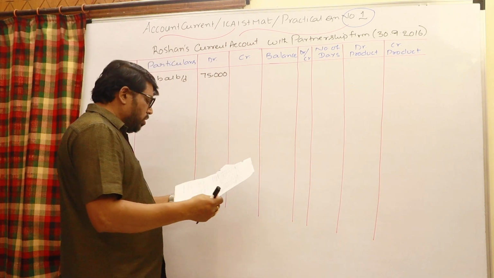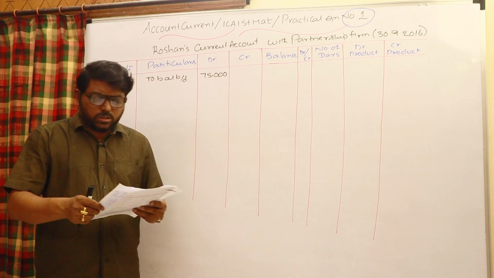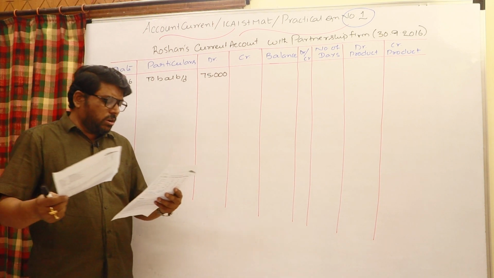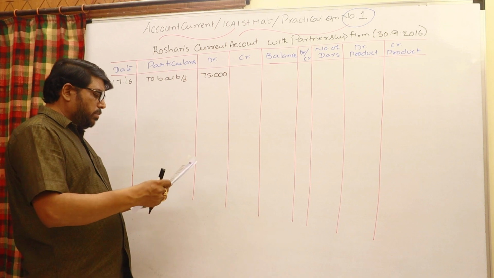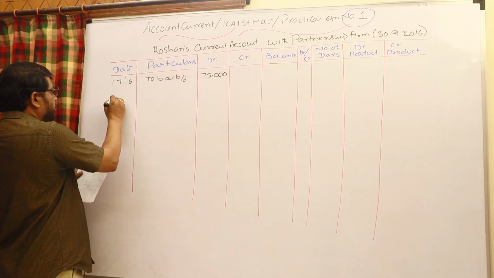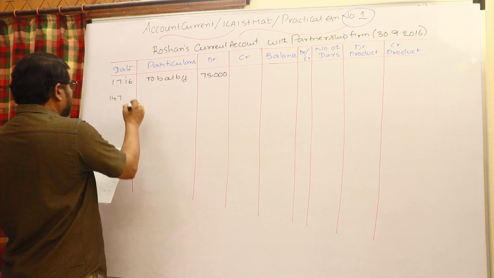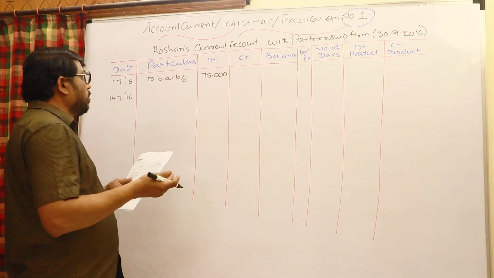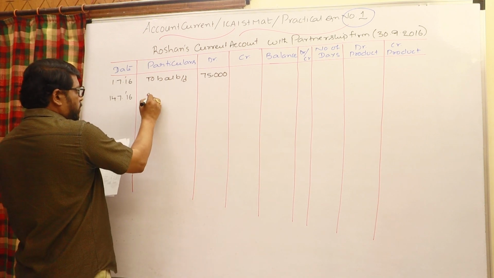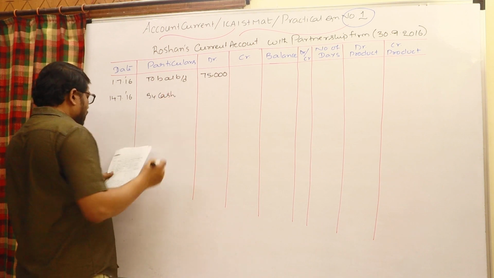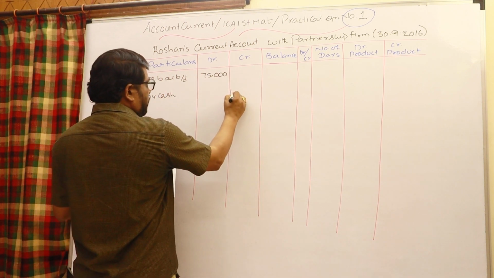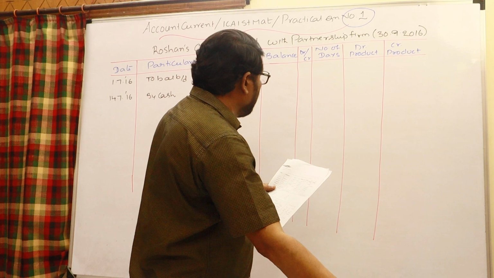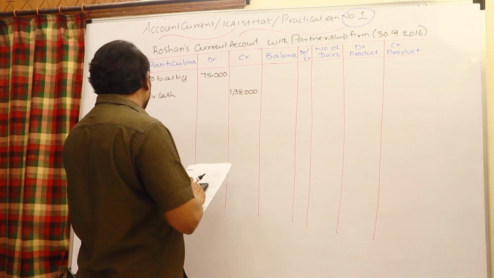It has to be done in chronological order. Look at the next transaction. On 14/7/2016 there is a deposit. From the partnership firm's point of view, cash account debit to Roshan's account, so this is 'By cash'. You can write here on the credit side 1,38,000, and of course consider the number of days to the earlier transaction.